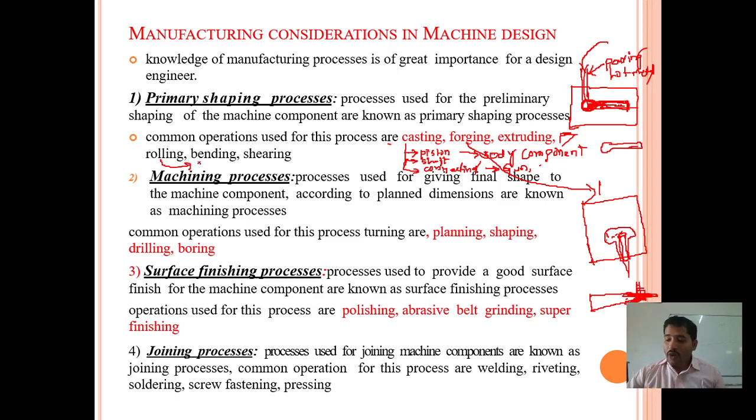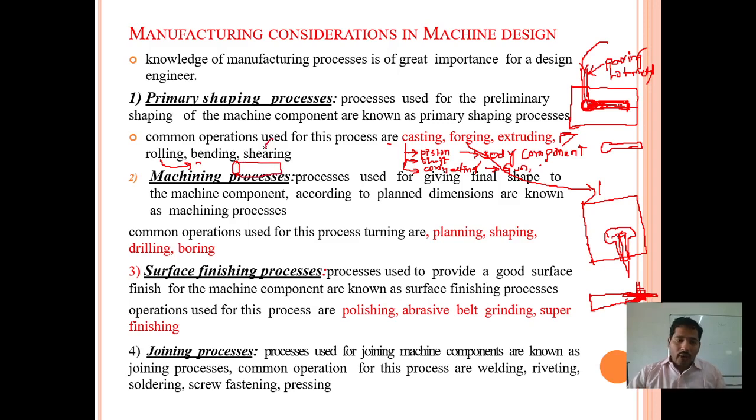This is a process of forcing a heated metal from a die opening, which we can say is the rolling operation. Let us see. I will give an example regarding the rolling operation: the extraction of toothpaste from the Colgate tube. Let us assume you have a Colgate tube. This is your tube.